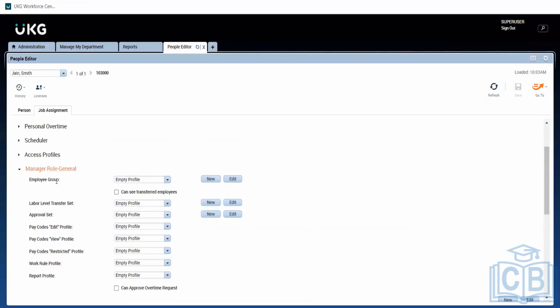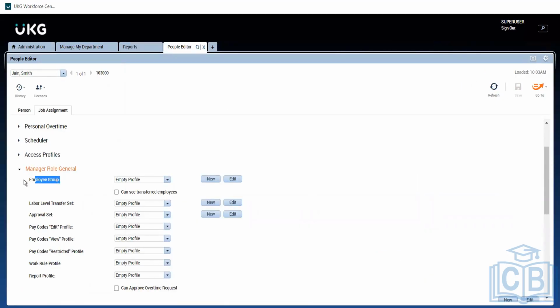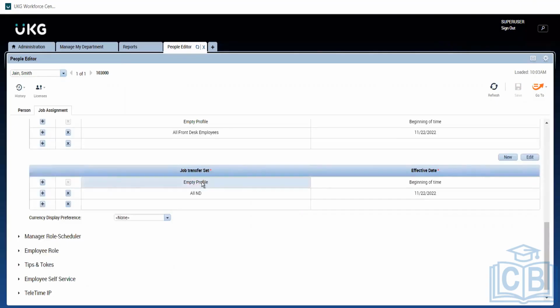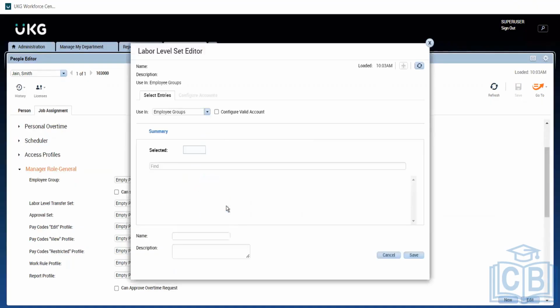And another way: if you want access to only a particular population, not based on hierarchy or anything else, I just need the manager to have access to whoever is reporting to me.